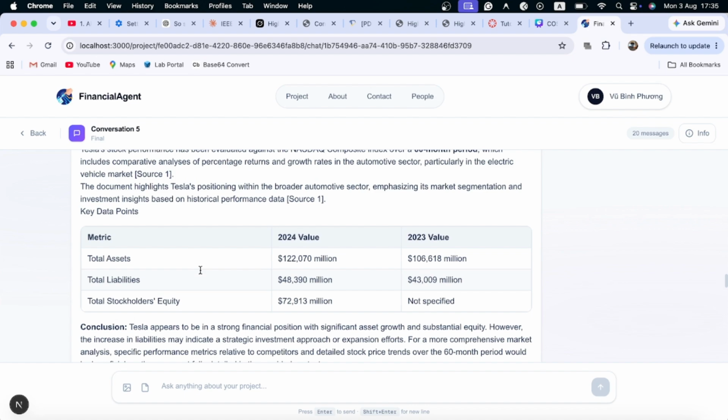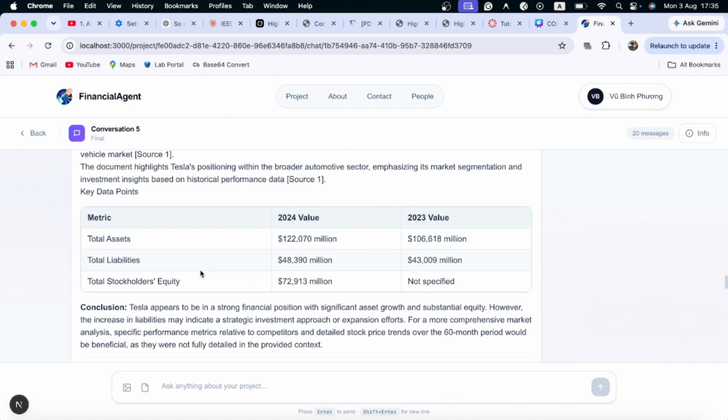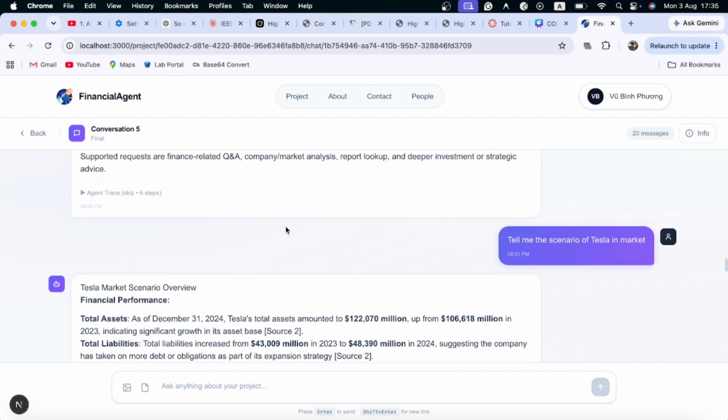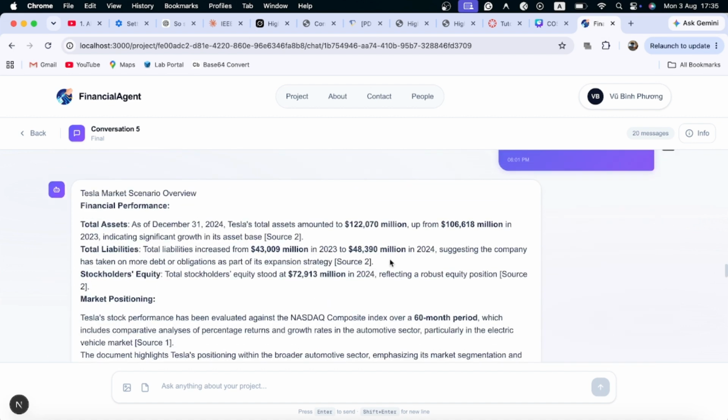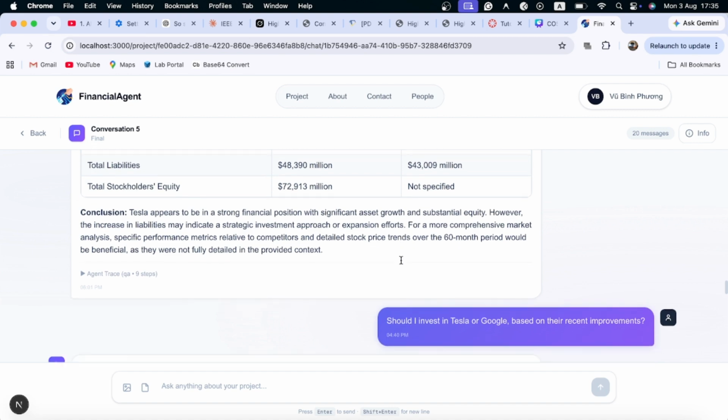The results will be delivered through the multi-agent system if it involves tools, and if there is any misinformation, the search agent will be called.